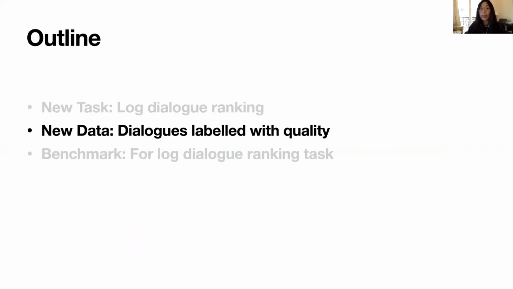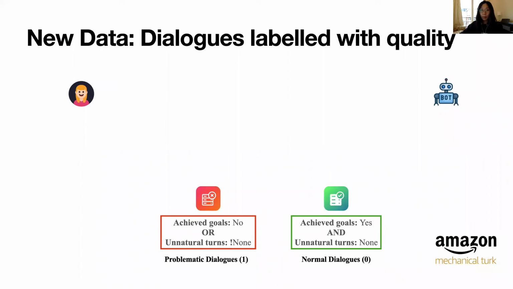For the newly defined log dialogue ranking task, we provide a collection of human-bot conversations in the restaurant inquiry task, labeled with dialogue quality for the ranker's training and evaluation. Let's look at the data collection process and some statistical results for the log dialogue ranking dataset. The aim of the data collection process is to collect human-bot conversations with labels of dialogue quality. We used Amazon Mechanical Turk for the data collection.